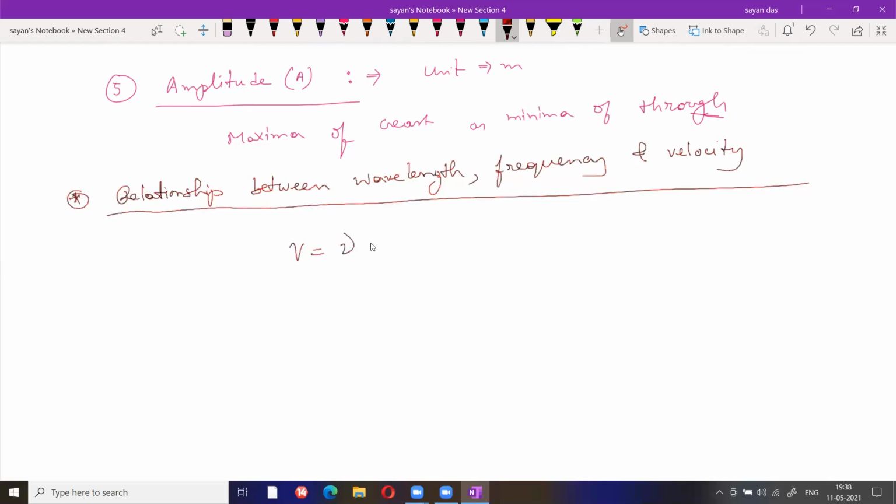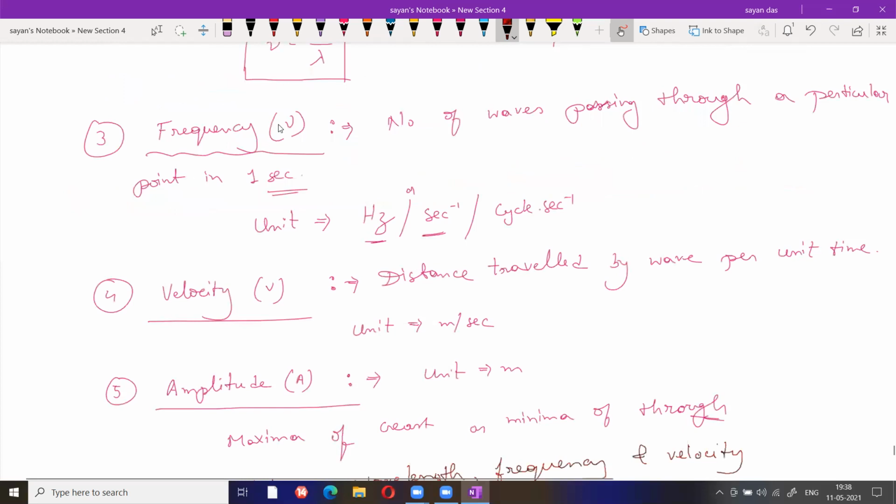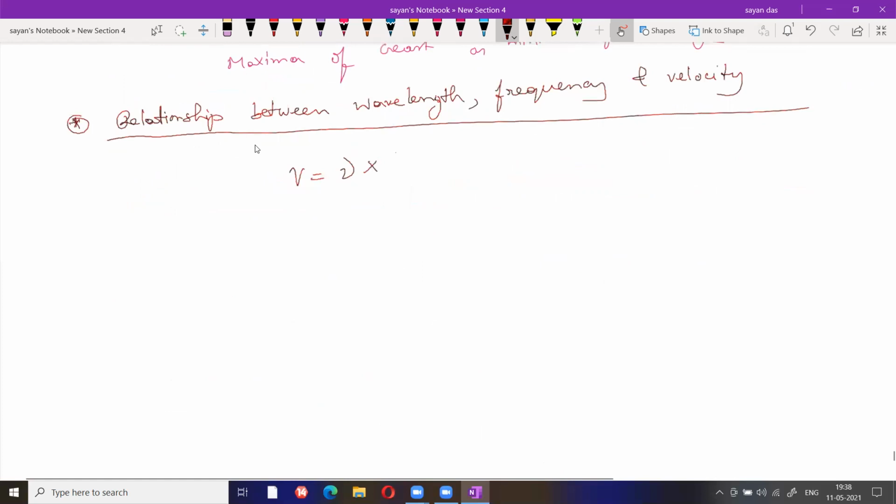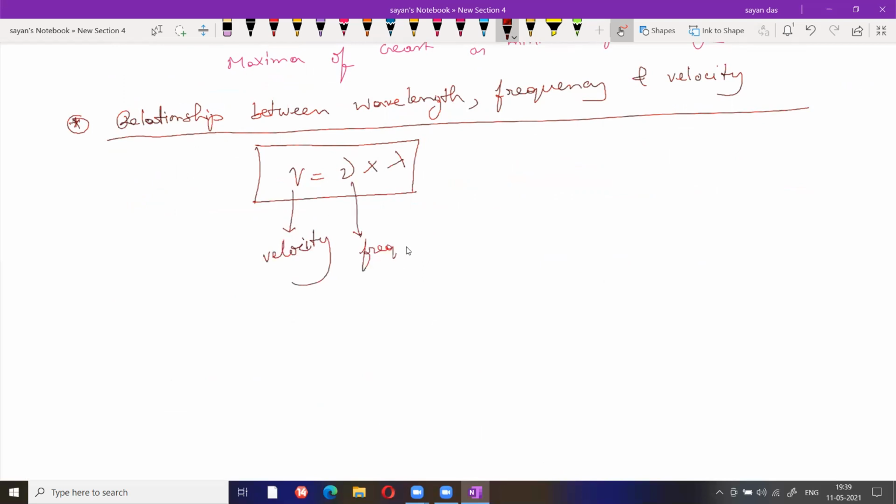Frequency is represented as nu; this sign is called nu, not V. So velocity equals frequency into wavelength: v equals nu into lambda. This represents velocity, this is frequency, this is wavelength.